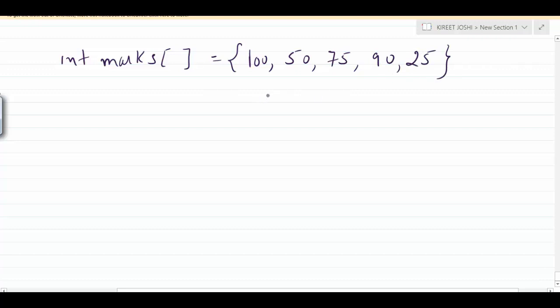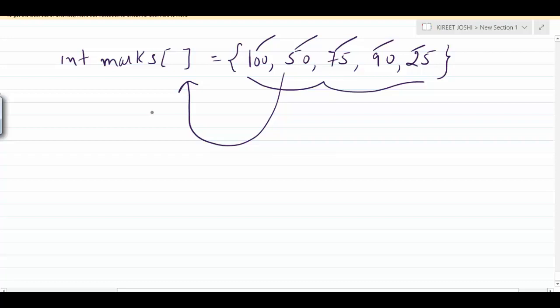The compiler knows that these marks will determine the size of the array. It means only 5 elements can be stored in this particular array, and this array will be given a size of 5.